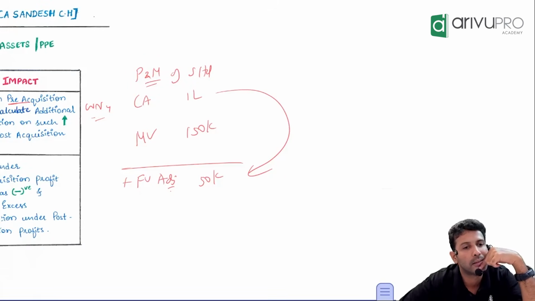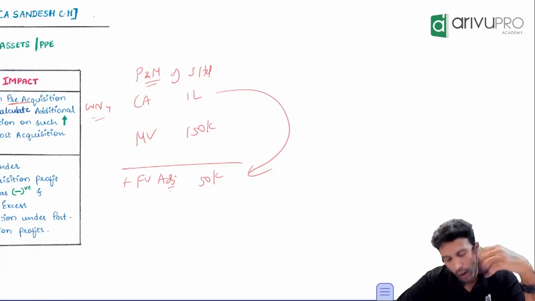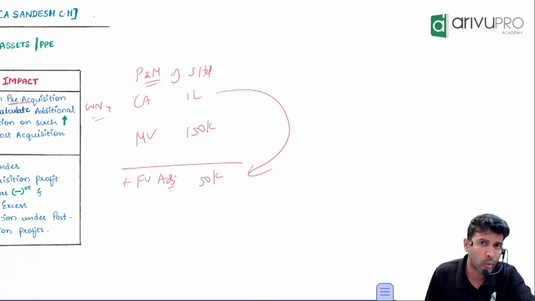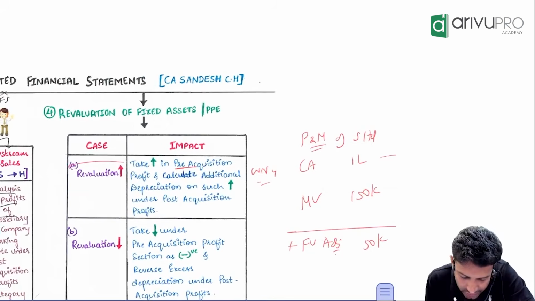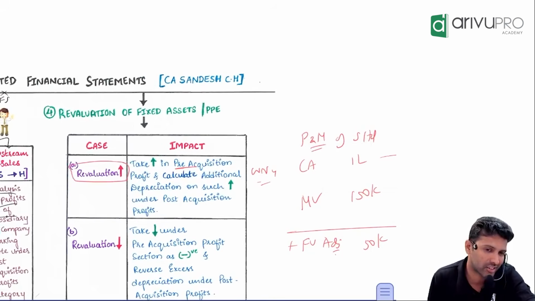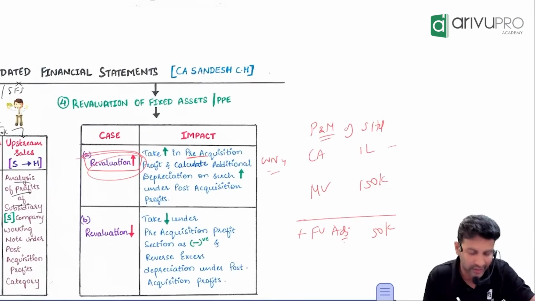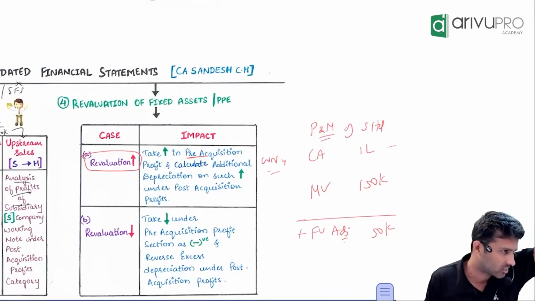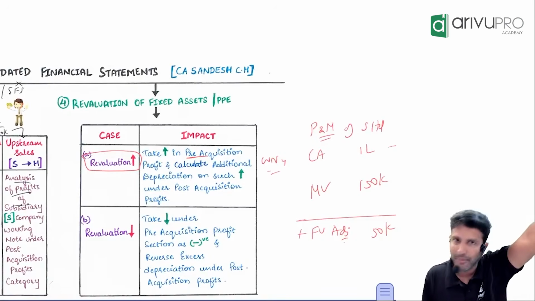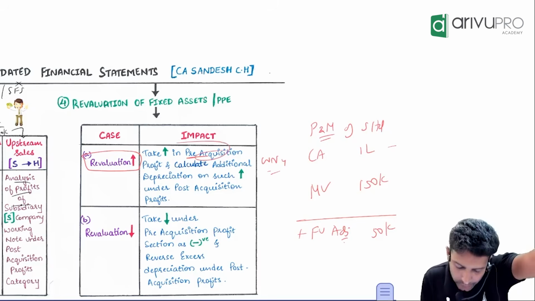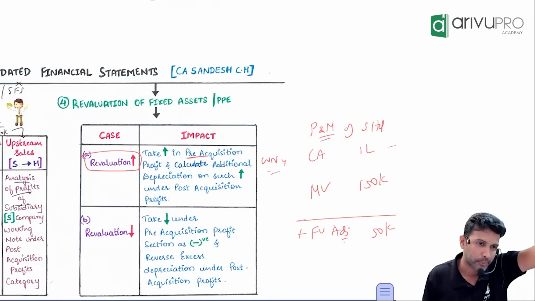Done? Yes, sir. Okay. Sir, is it necessary? It has to be. This is a case of what, increase or decrease? First is a case of revaluation increase, because 1 lakh has become 1,50,000. So if there is an increase amount, where will you consider it again? Working note number 4, under what? Pre-acquisition profit scenario.